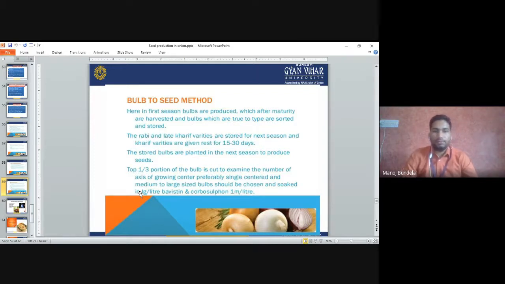The stored bulbs are planted in the next season to produce the seeds. The top one-third portion of the bulb is cut to examine the number of axes of the growing center.